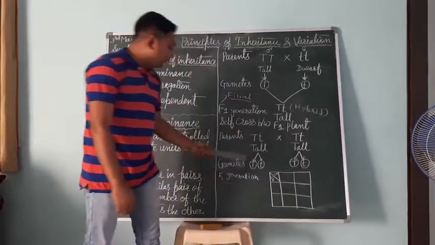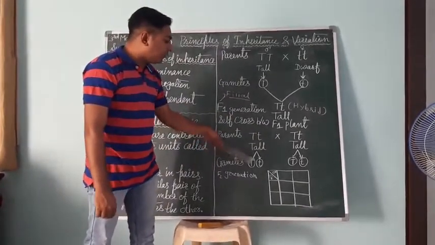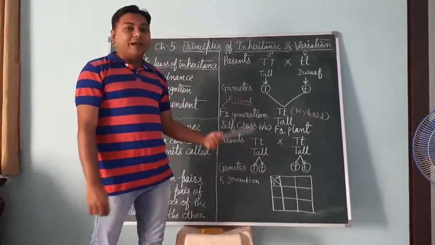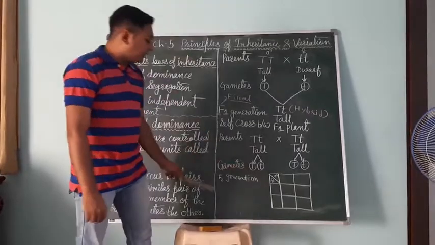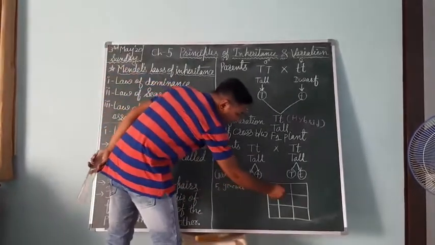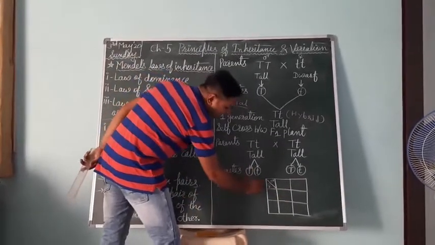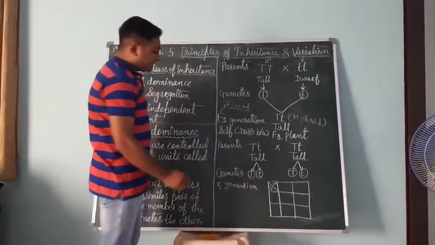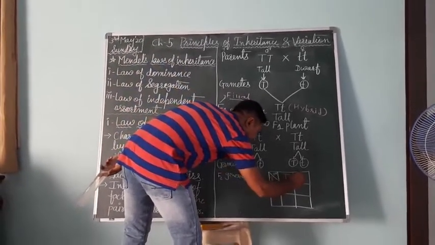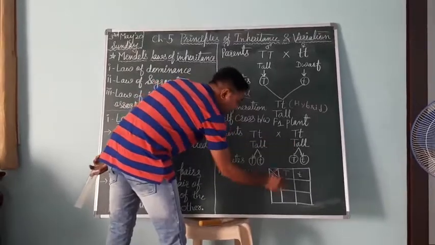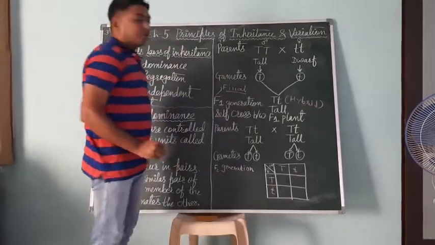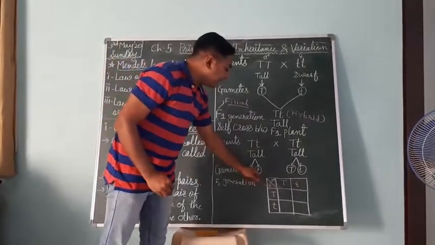Okay, so during F2 generation, these produce many different combinations of progeny, and we can find them by using a Punnett square. All of you know how to use the Punnett square. In the first row we have to write the gametes, and in the first column we have to write the gametes. For this parent the gametes are capital T and small t, and for this parent we write the gametes capital T and small t, and the possible genotypes are written into these boxes.